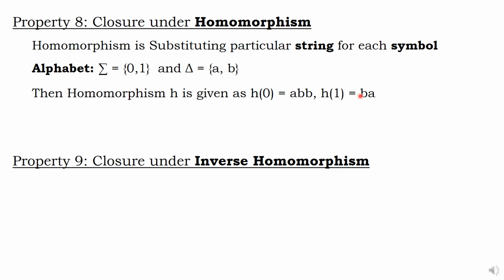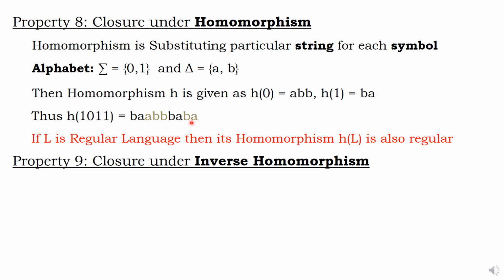You can have your own. 0 is linked with A, B, B. 1 is linked with B, A. If that is the case, what is 1, 0, 1, 1? I just made it. You please tell me the answer. 1 is B, A. 0 is A, B, B. 1 is B, A. 1 is B, A. So this is 1, 0, 1, 1. That's all. This is nothing but homomorphism.